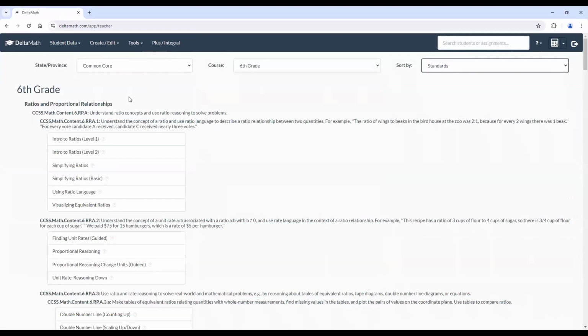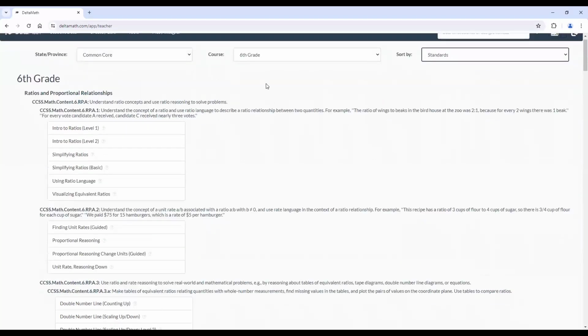Delta Math is aligned to the Common Core standards. And what we can do is crosswalk the Common Core standards to our Texas Adult Education math standards. And we can go ahead and just pick specific standards that we see that we have to hit throughout the time that our students are with us.